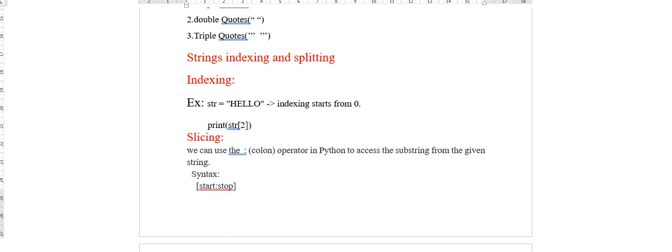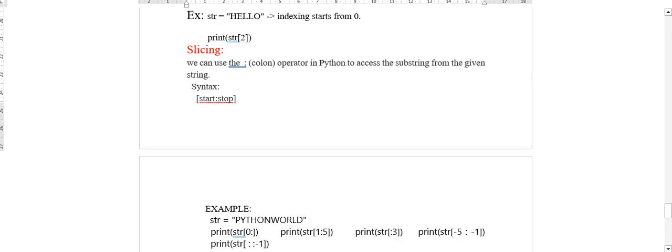We don't want the whole string. From that whole string, we want only some amount of the string. That time we can use slicing. Yes, look at here. This is the example. Let's consider the string is Python world. When we want to print str of 0, it means we start with 0, and they didn't give the stop value, which means we can stop at the end. The 0 index starts with P and goes to the end of the string. If they don't mention any particular end value, we can take till the end of the string.